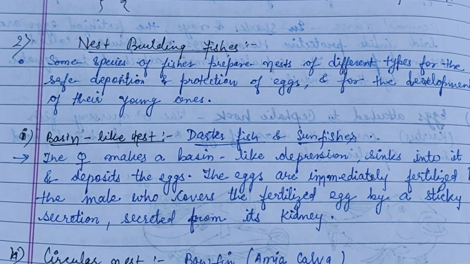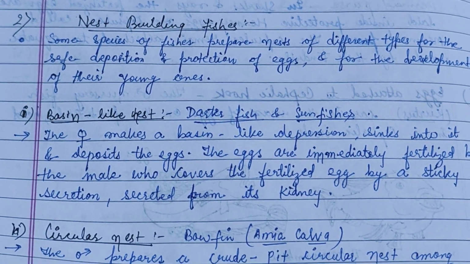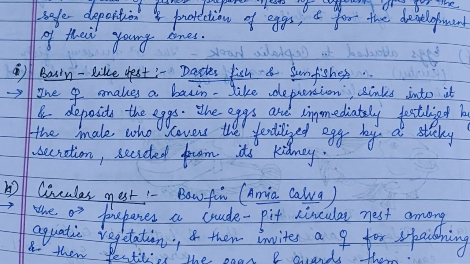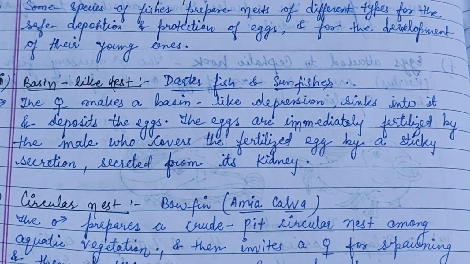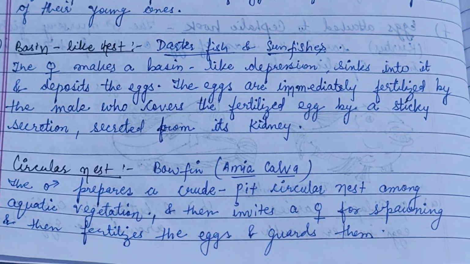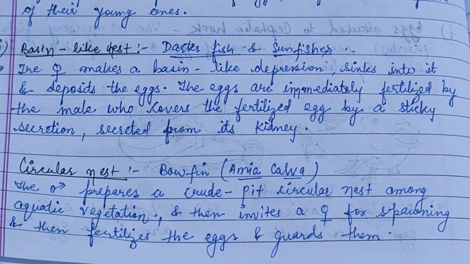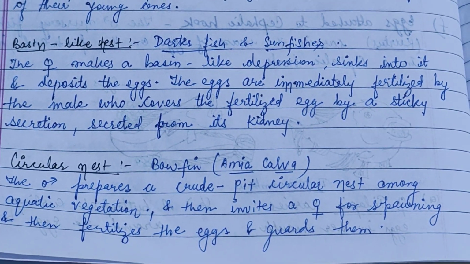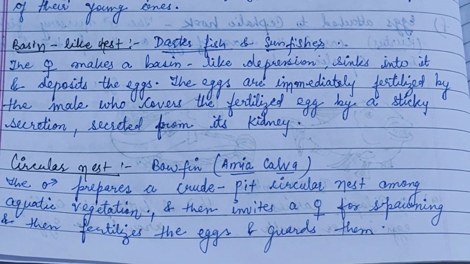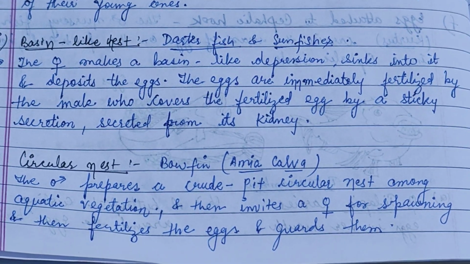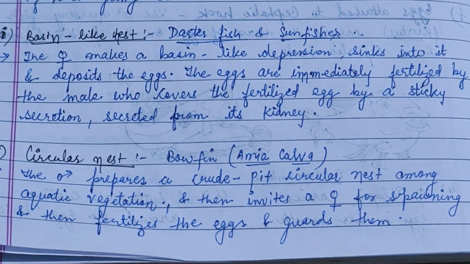So the next part is the nest building fishes. The first one is a basin-like nest. In the darter fish and sunfishes, the female makes a basin-like depression, sinks into it and deposits the eggs. The eggs are immediately fertilized by the male, who covers the fertilized eggs with a sticky secretion secreted from its kidney.